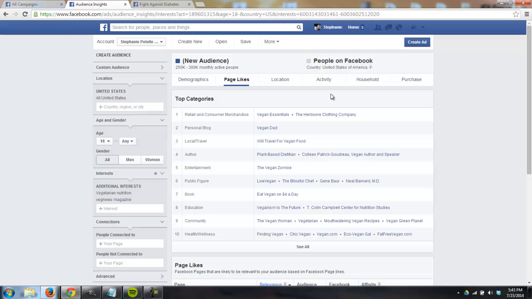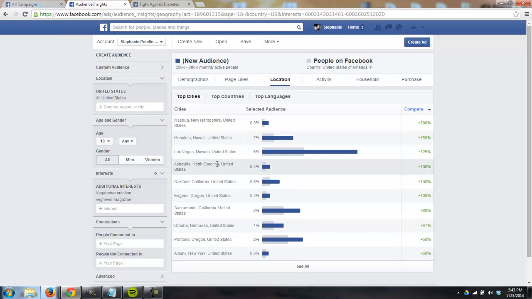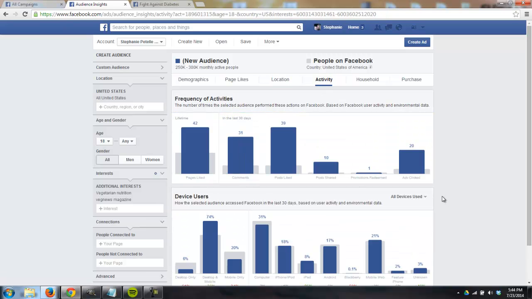So we can find out if this niche is something like that by looking at a few more different demographics that the Audience Insights is giving us. Of course, location, don't need to worry about that unless you want to dial down your targeting. But we come to activity. This is where it kind of gets a little interesting. Now, it's showing us the activity of these users on Facebook. So here it's showing us the average pages they like is 42 pages. Now, the gray box behind it is the median Facebook user. So the average Facebook user only likes 19 pages total. So this is a more diverse crowd. They like a few more pages than your typical audience.